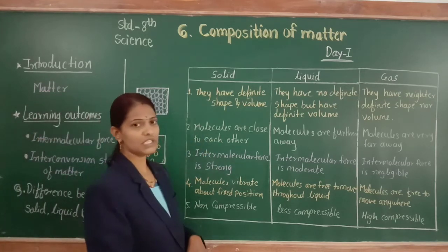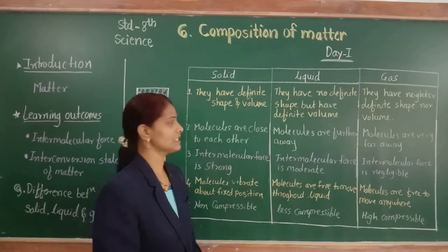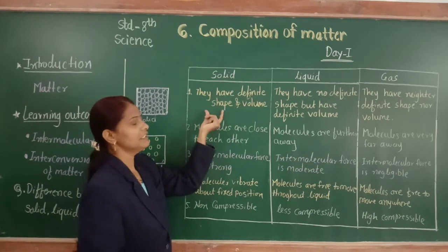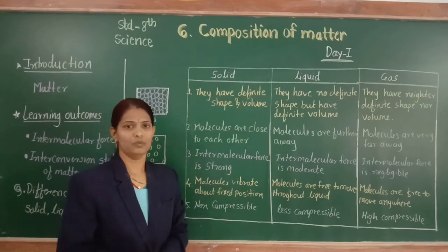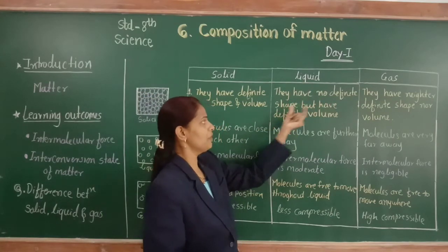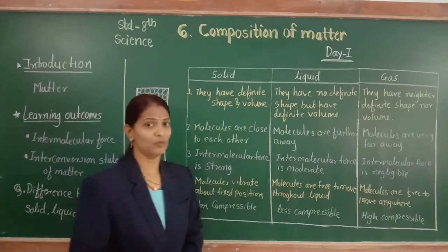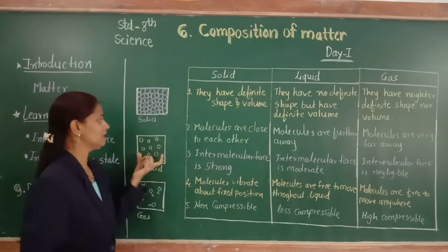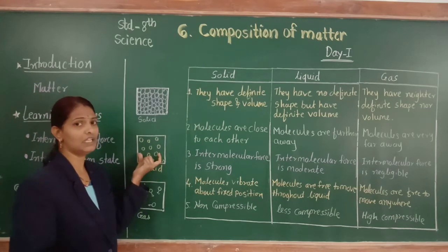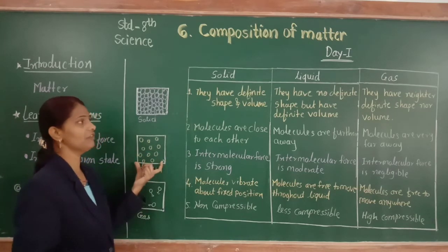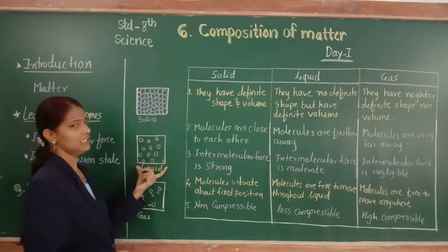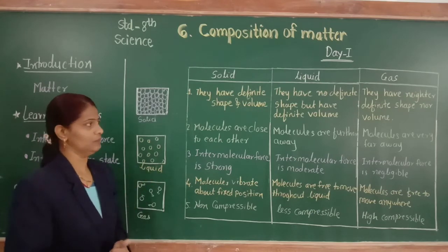So see what is the difference between solid, liquid and gas. The first difference: solid has definite shape and volume. Liquid has no definite shape but has definite volume. Here the intermolecular force is not enough to fix the particles in a proper position. That is why liquid does not have definite shape, but liquid has definite volume.